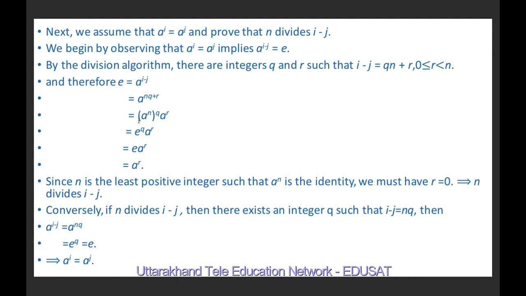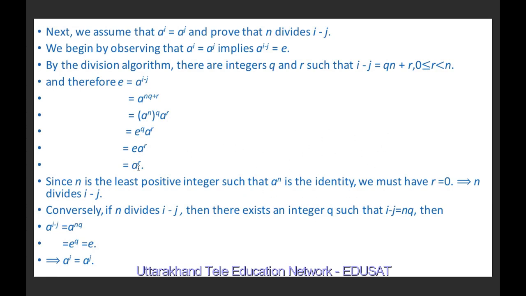A raised to the power n is e because the order of a is n. Therefore, a^n is e. e raised to the power q is e because e is the identity element, and e raised to the power r is a^r because e is the identity element. So we have shown that a^r is equal to e, but r is less than n. But we know that n is the least positive integer such that a^n is the identity element. This is by definition of the order of an element.